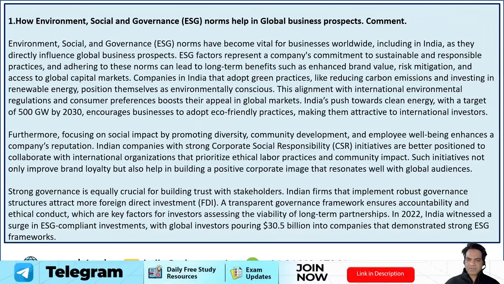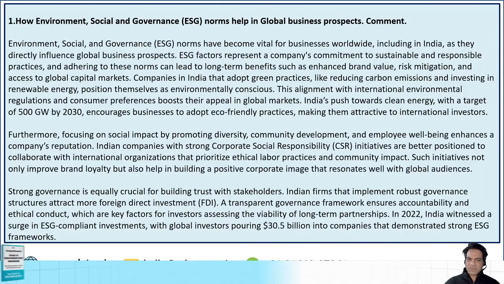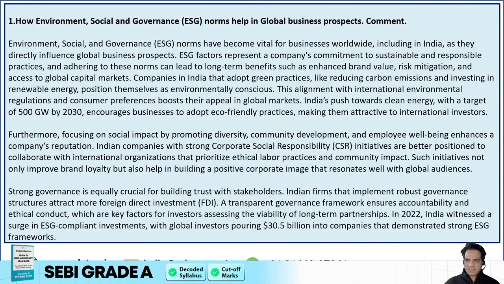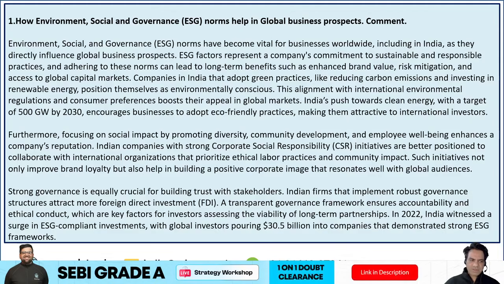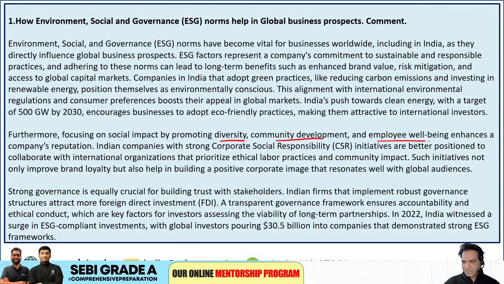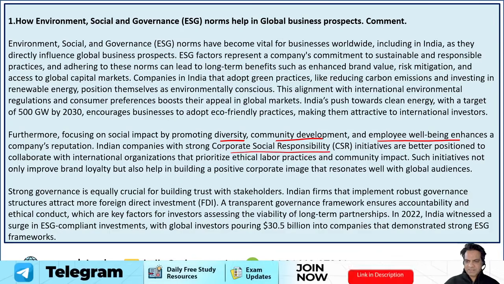Companies in India that adopt green practices like reducing carbon emissions and investing in renewable energy position themselves as environmentally conscious. Now, this alignment with international environmental regulations and consumer preferences boosts their appeal in global markets. India's push towards clean energy with a target of 500 gigawatts by 2030 encourages businesses to adopt eco-friendly practices, making them attractive to international investors. Furthermore, focusing on social impact by promoting diversity, community development, and employee well-being enhances the company's reputation. So, Indian companies with strong corporate social responsibility (CSR) initiatives are better positioned to collaborate with international organizations that prioritize ethical labor practices and community impact.